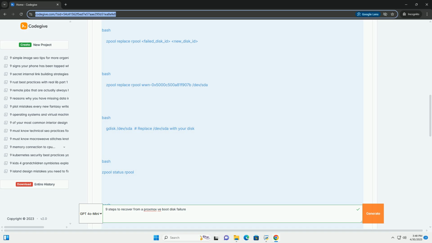Multiple failed disks: if you have multiple failed disks in a RAID configuration, the recovery process becomes more complex, and data loss is more likely, depending on the level of redundancy. Consider automation and DR: this is a manual process. For production, you should strongly consider automating parts of this or having a proper disaster recovery plan with ZFS replication. This guide provides a detailed approach to recovering from a Proxmox VE boot disk failure using ZFS. Remember to prioritize data backups and exercise caution when working with ZFS commands. Good luck.